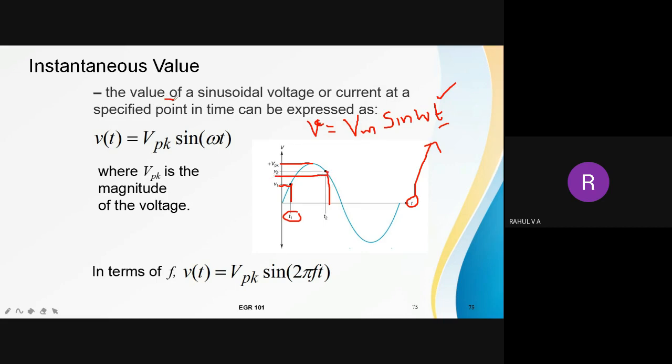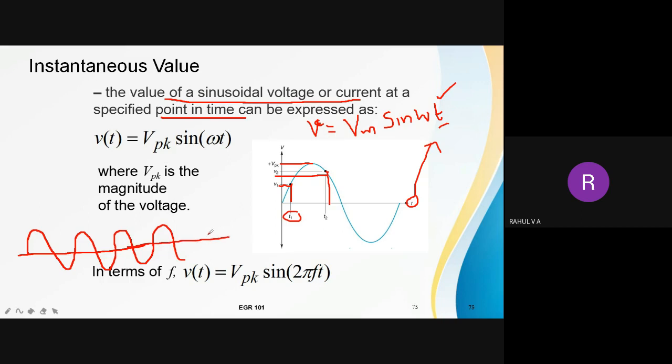So the instantaneous value of a sine voltage or current at a specified point in time can be expressed as small letter v equal to capital Vm sine omega t, where Vm or Vpk is the magnitude or peak value of the voltage. The meaning of instantaneous value is the value at each instant. So whatever you are hearing, 230 volt, it is not an instantaneous value. This waveform is continuous, it is going like this continuously. So at a particular instant, what is the value of voltage? That is the meaning of instantaneous value.